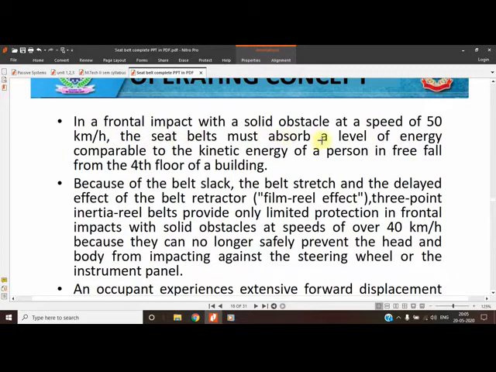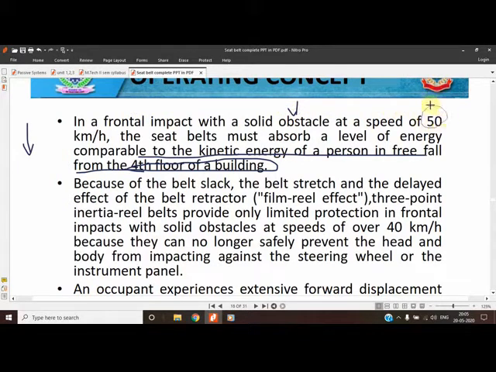The seat belt must absorb an energy level comparable to the kinetic energy of a person in free fall from the 4th floor of a building. They have given the analogy: if a person falls from the 4th floor, the same impact is there as when a car at 50 km/h collides with a solid obstacle.